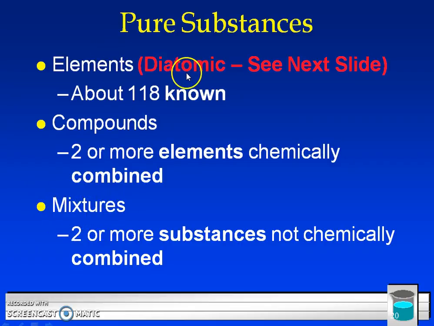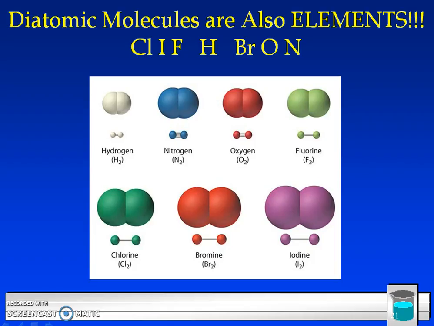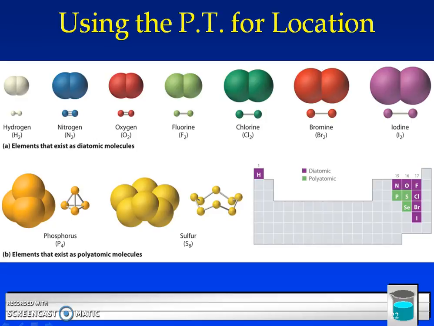But we want to talk about how those elements can also be diatomic molecules. So remember Cliff H. Braun, that's how I remember it. These diatomic molecules are also considered elements. So if we use the periodic table for location, which I thought was neat, since there's 7 of them, 1, 2, 3, 4, 5, 6, 7. Here's 1, and here's 1, 2, 3, 4, 5, 6. That makes 7, and it looks like a 7. So I thought that was pretty neat. And remember that hydrogen is always that oddball out.